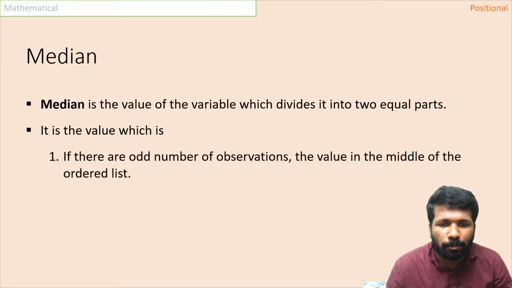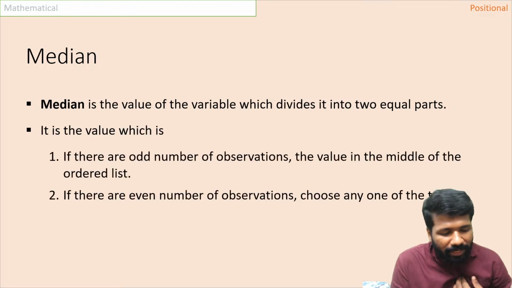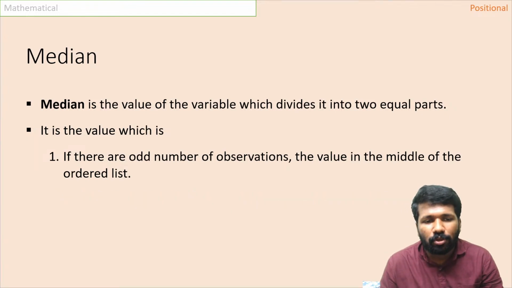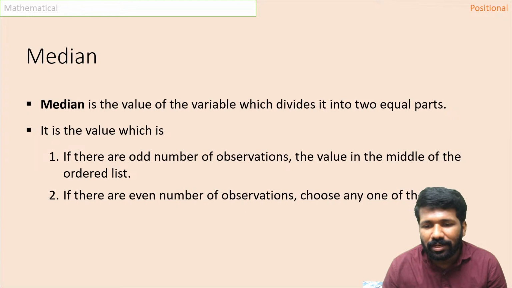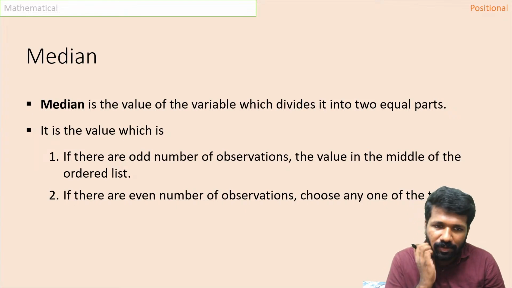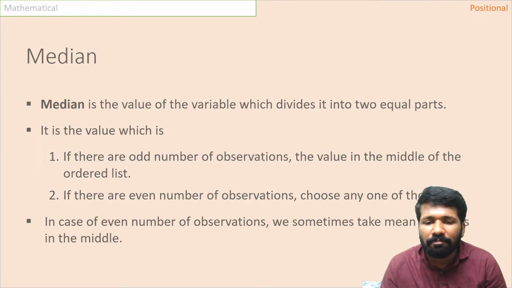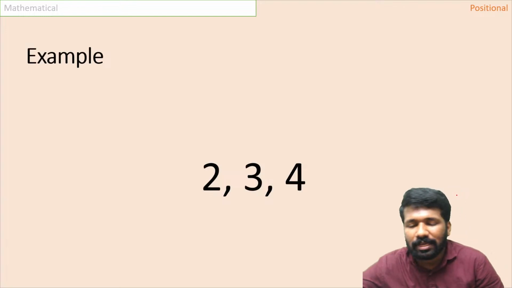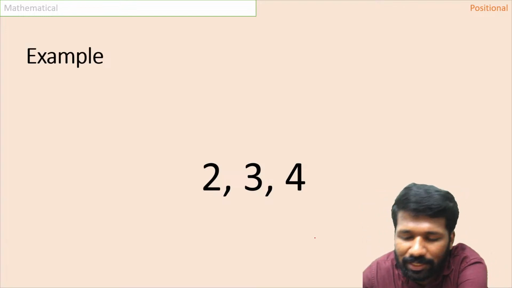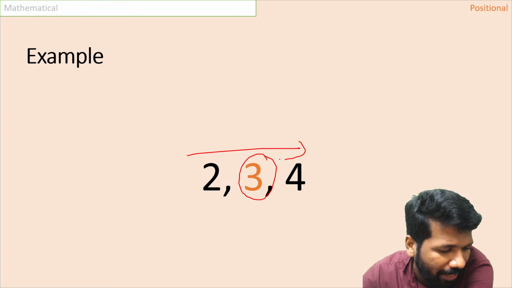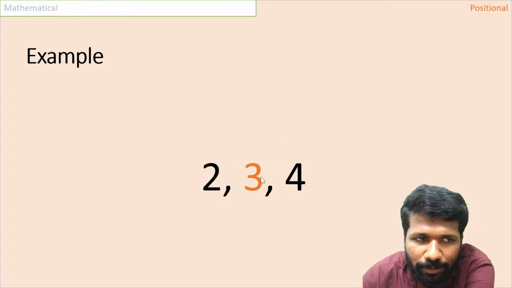That means only the position matters. The left side number, right side number does not matter. For finding median, you have to arrange the numbers in ascending or descending order and find the middle value. I will explain. For example 2, 3, 4. It is already in ascending order. So the middle value is 3 for sure. Middle value means according to the size or magnitude of the value, which is the middle value. 3 is the middle value.